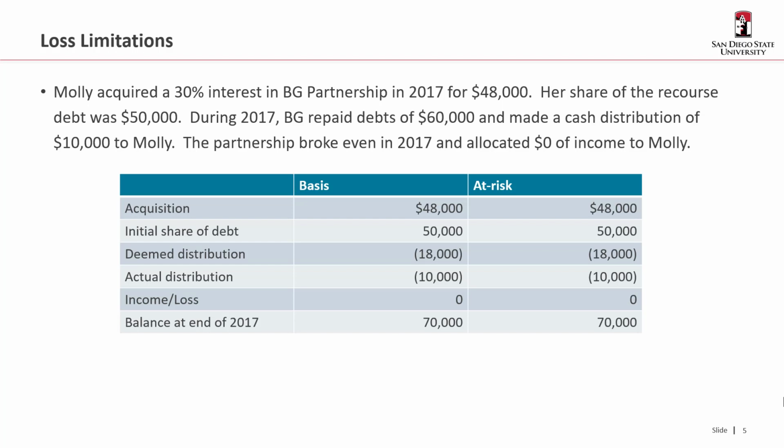So Molly acquired this interest, which means it was just purchased. She didn't contribute property. So her basis is initially what she paid for it, so that's $48,000. Then she gets to include her share of the debt, which is listed as $50,000. And then during the year, they repaid debts of $60,000. So her share of that is 30% or $18,000. That reduces her basis by the $18,000. Then it makes an actual distribution of $10,000 to her, lowering her basis down to $70,000 at year end.